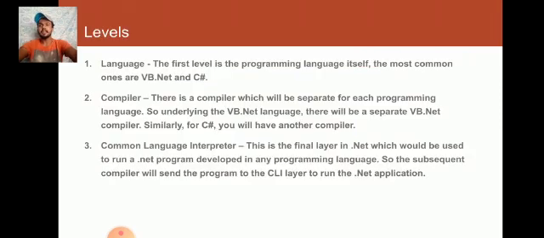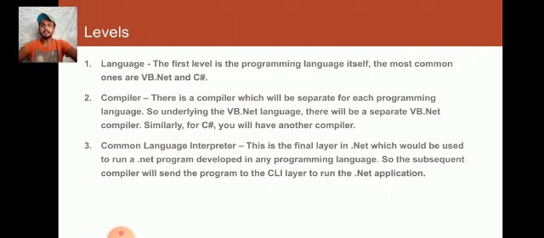Level 1 is language. The first level is the programming language itself. The most common ones are VB.NET and C++. Second, compiler. There is a compiler for each programming language. So for the VB.NET language, there will be a separate VB.NET compiler.